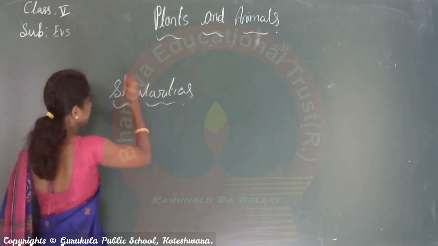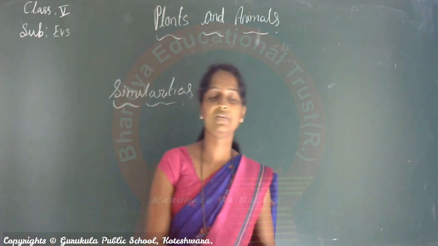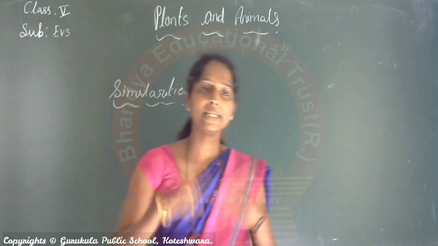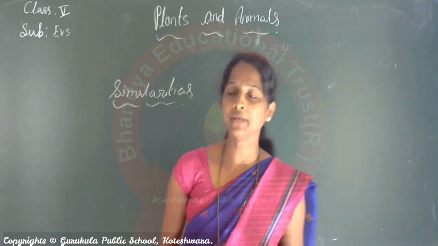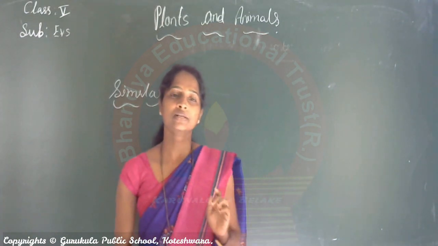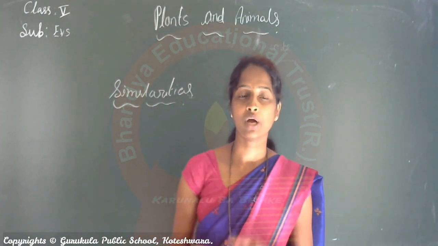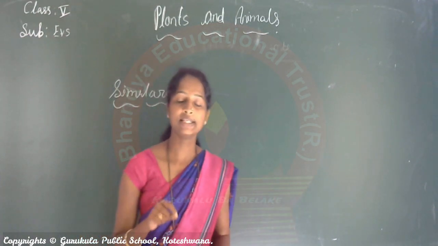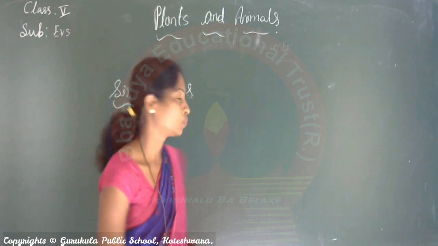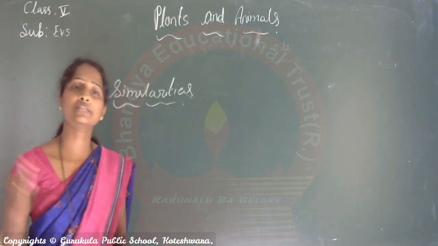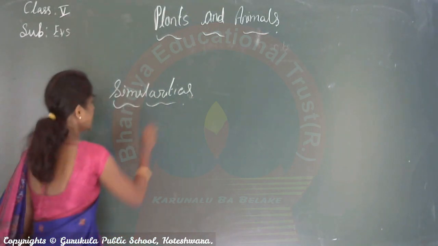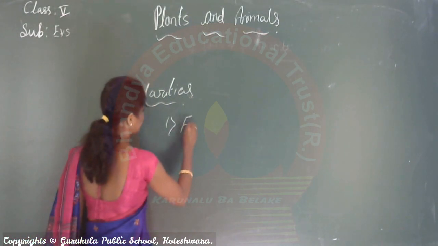Similarities between the plant and animal. We have found many similarities. In this class, we have to revise once. Already we learned that, but in this class we have to revise. What are the similarities we found in the last class? Yes. First one is food.